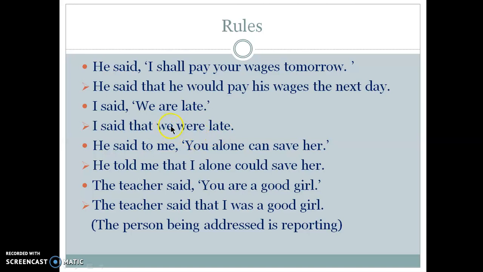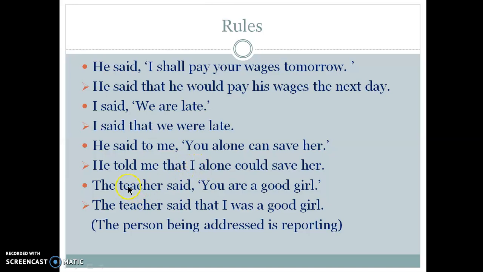Now, in the case of second person, if the person addressed reports the speech himself, then the second person is changed into the first. Look at this example. He said to me, you alone can save her. Here he is addressing me and I am reporting the utterance. So he told me that I alone could save her. So you changed into I.